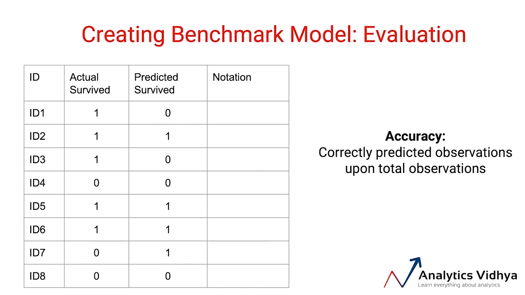If I have to build an evaluation metric, I can just say whether my prediction was correct or incorrect. So if the actual survived was 1 and predicted was 1, the evaluation is that this is a correct prediction. Whereas if it was 1 actually and I predicted 0, it would be classified as incorrect prediction. And if I just take correct predictions divided by all the predictions, it will come out to be the accuracy of the prediction. And in this case, because this is a completely random problem, you'll see that there are 4 correct and 4 incorrect. So I'm getting 50% accurate results from this particular prediction set.